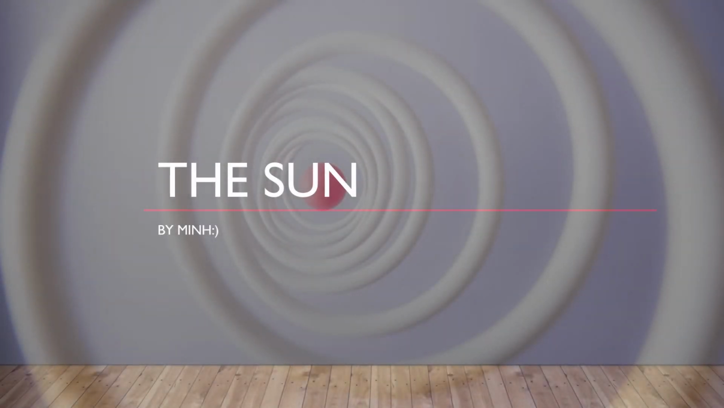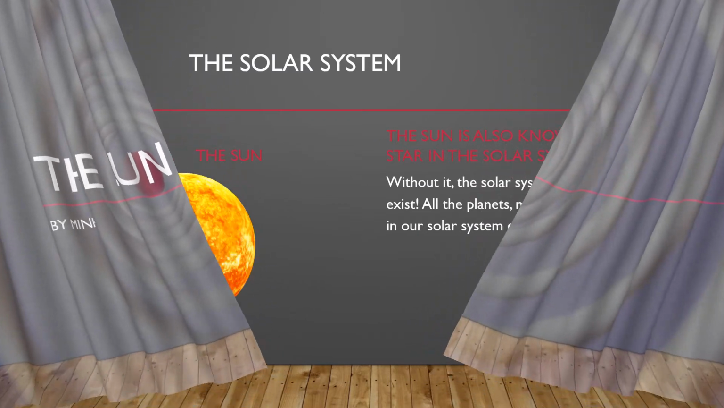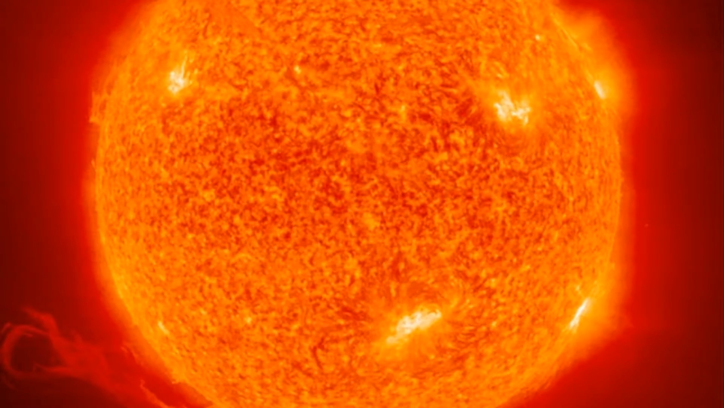To talk to you about the sun. The sun is also known as a star in the solar system. Without it, the solar system would not exist. All the planets, moons, and asteroids in the solar system orbit around it. Here is a picture of the sun.